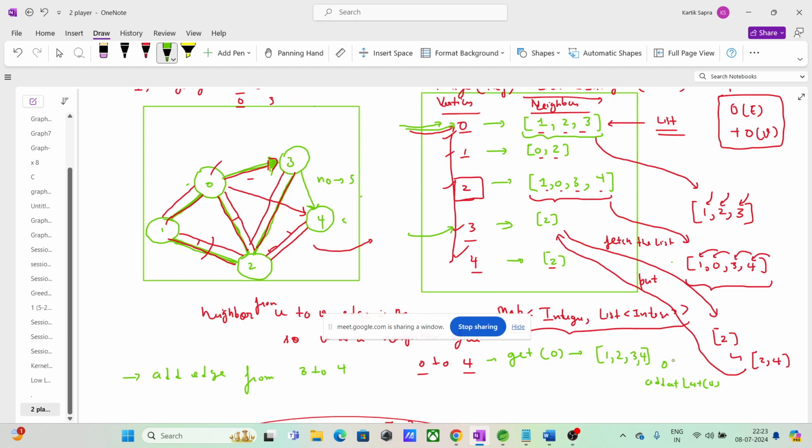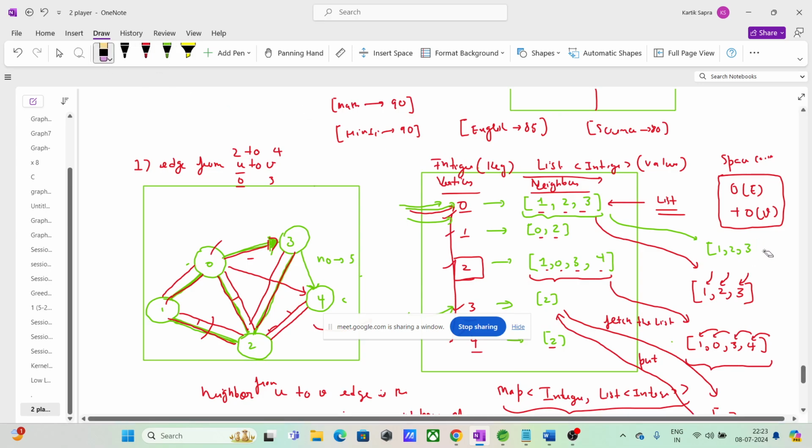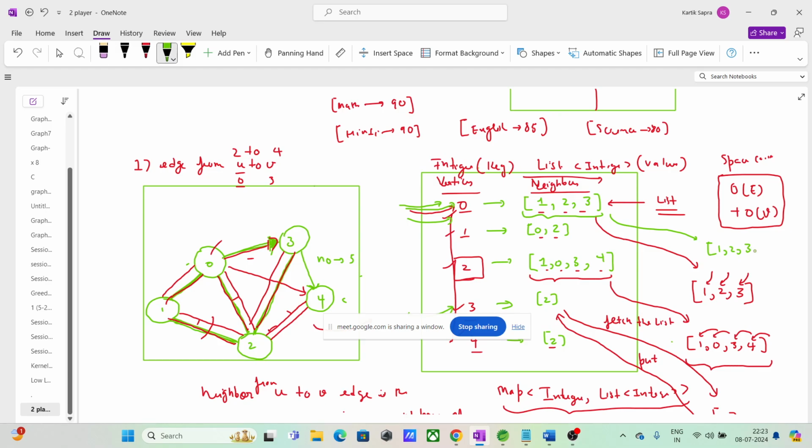This is also order of 1. And then we will simply put it back. So basically we went to 0, fetched the list 1 2 3, added the value 4 at the last, and put this list back.